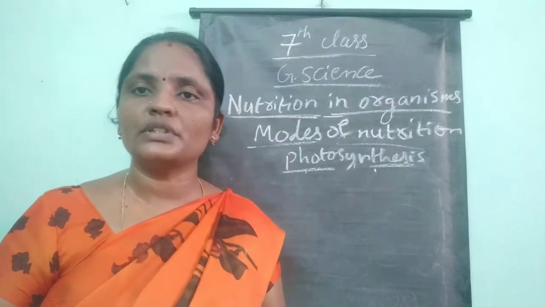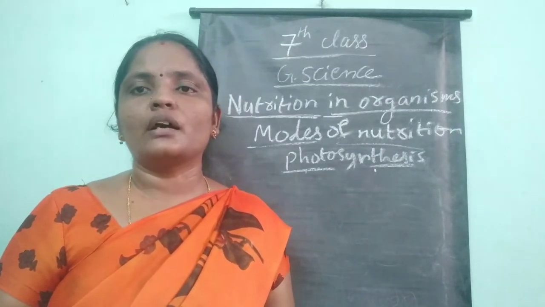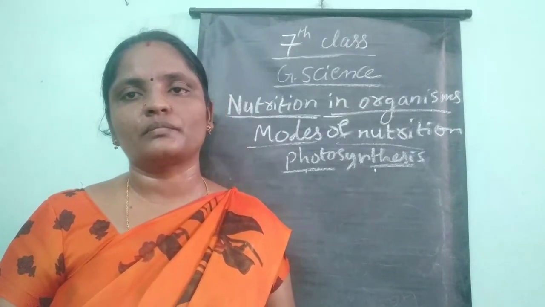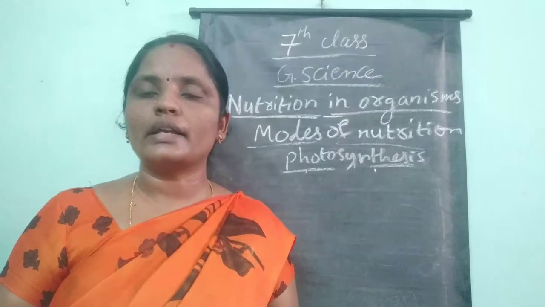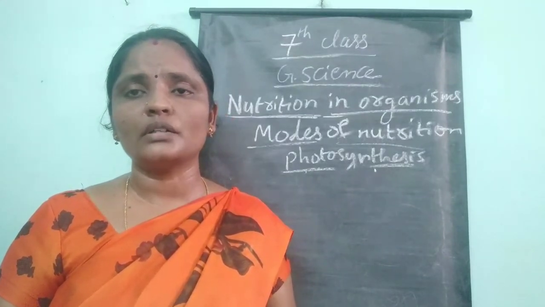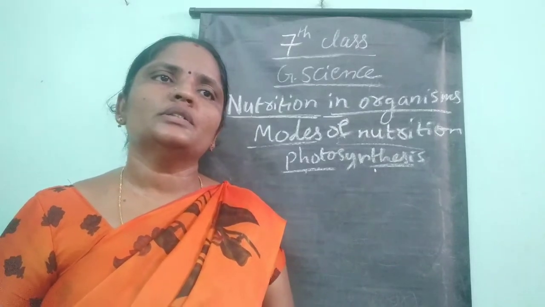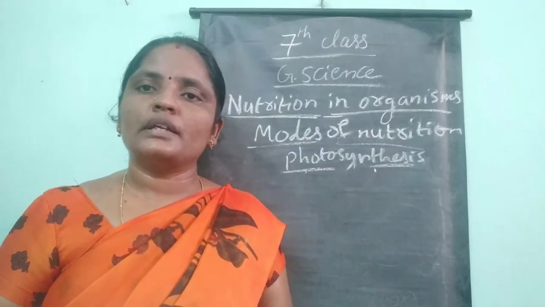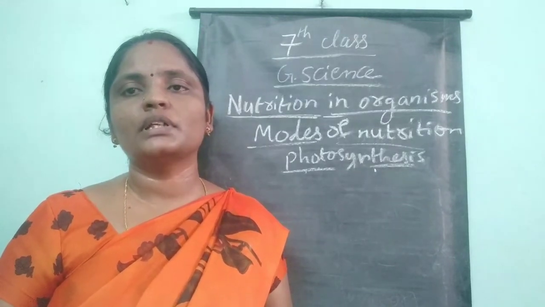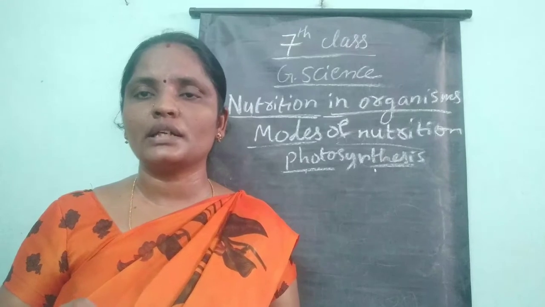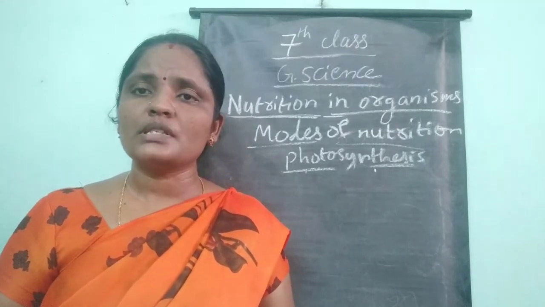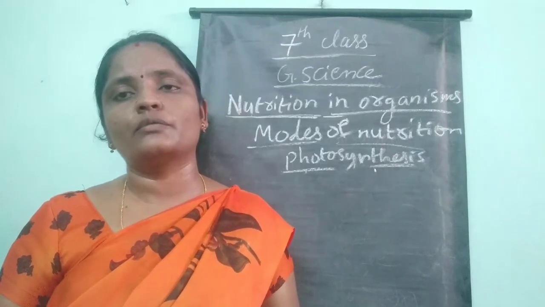So from this activity you can know that the red or brown colored leaves also perform photosynthesis. How can you say? These leaves also contain the green colored pigment called chlorophyll. But these red and brown colored pigments mask the green colored pigment, that is, they don't let the green color be seen. Therefore these red and brown colored leaves also perform photosynthesis.